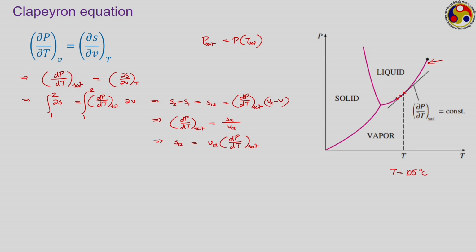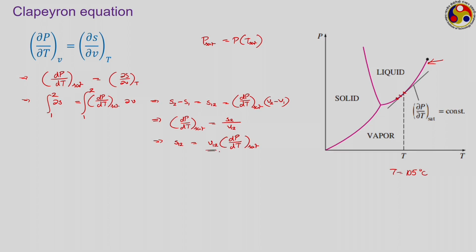Then at 105 degrees Celsius, starting from phase 1, that is 100% liquid which is about to vaporize, going to phase 2 which is 100% vapor, just finished vaporization, we can easily calculate the change in volume, thereby knowing this second term. So, once we know both of them, then we can easily calculate the change in entropy during this particular phase change process.